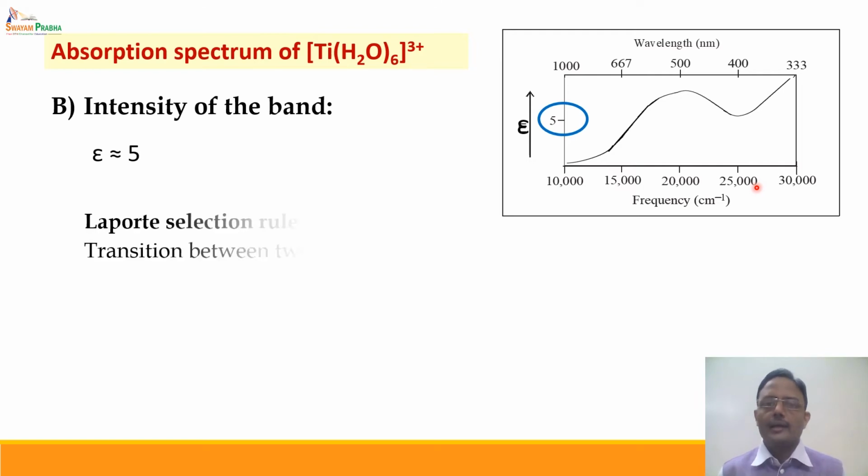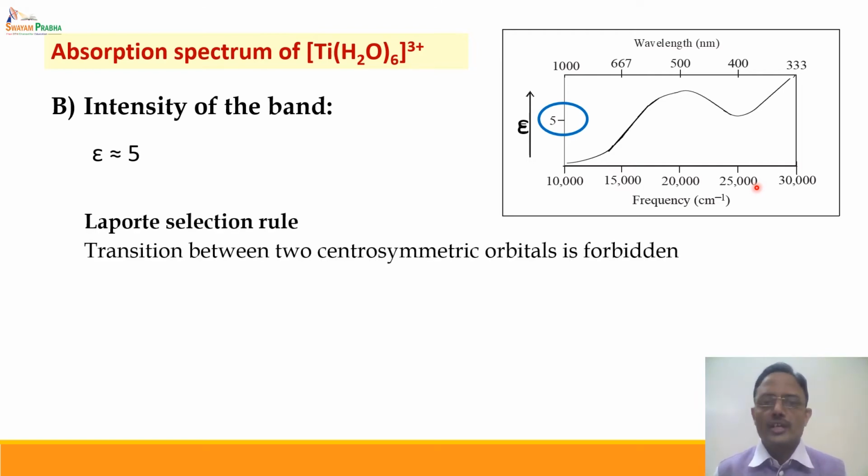Now why the value of epsilon is very small is explained by a selection rule called Laporte selection rule. According to Laporte selection rule, transition between two centrosymmetric orbitals is forbidden or spectroscopically not allowed. It means that the transition from T2G to EG is not allowed because both of them are centrosymmetric orbitals.